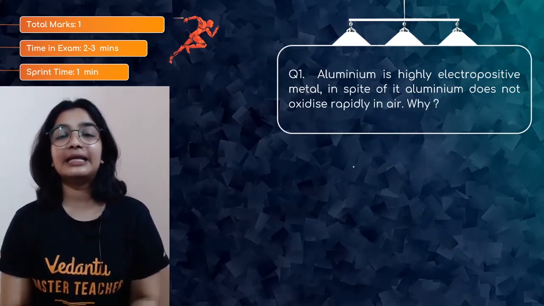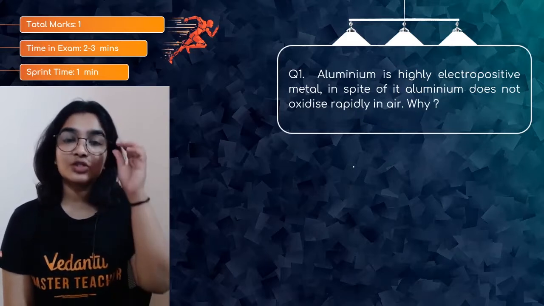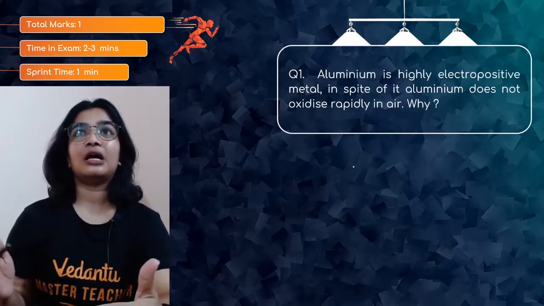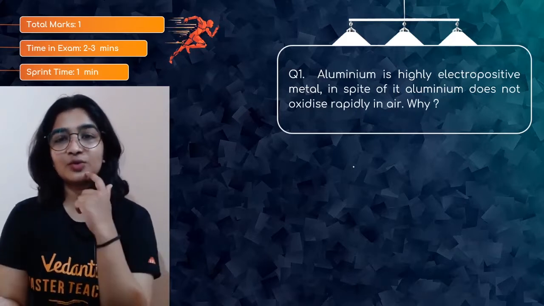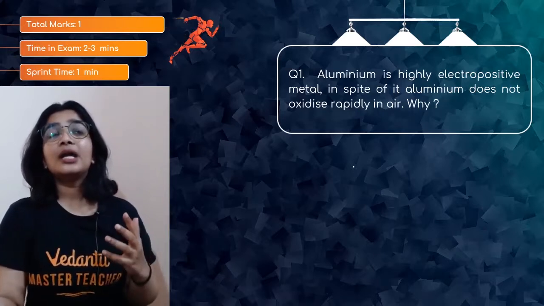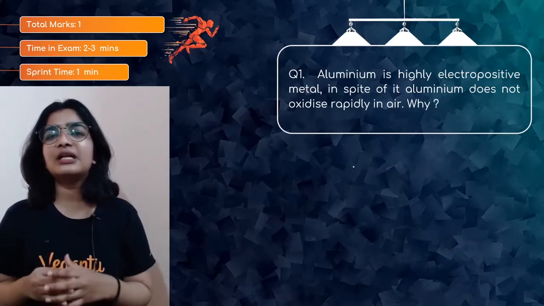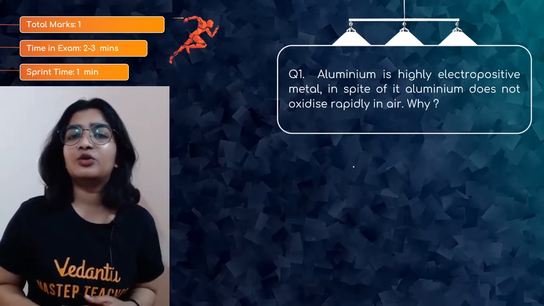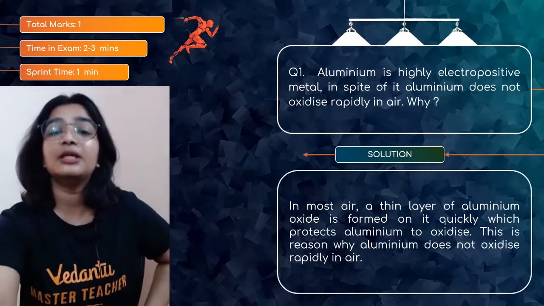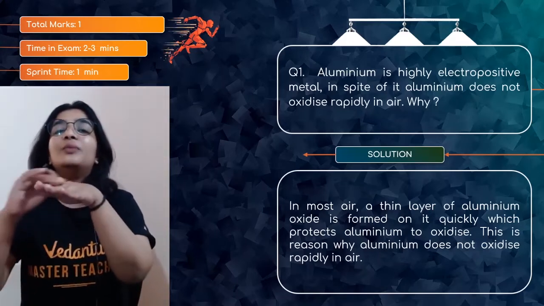Here is our first question. Aluminium is a highly electropositive metal. In spite of it, aluminium does not oxidize rapidly in air. Why? So we have iron and aluminium, right? Which is more reactive? But why does iron undergo rusting? It will form ferric oxide, whereas aluminium, being more electropositive, does not oxidize rapidly in air. That's the question, because it forms a very thin layer of aluminium oxide.